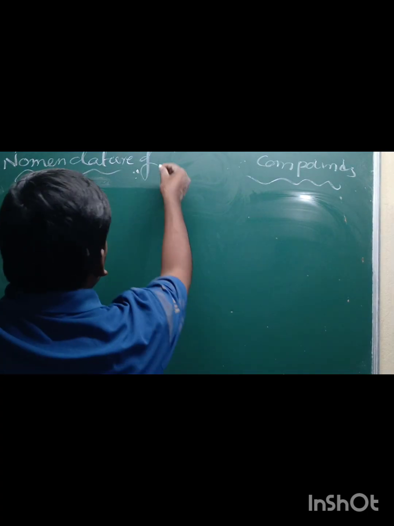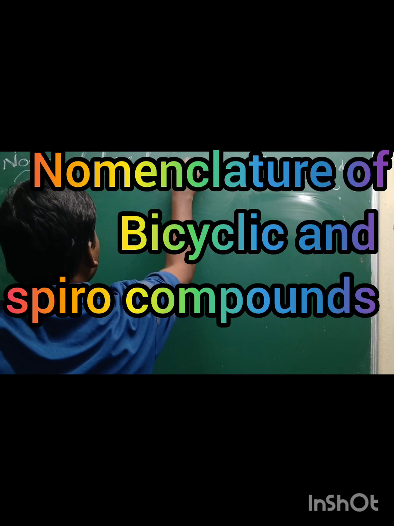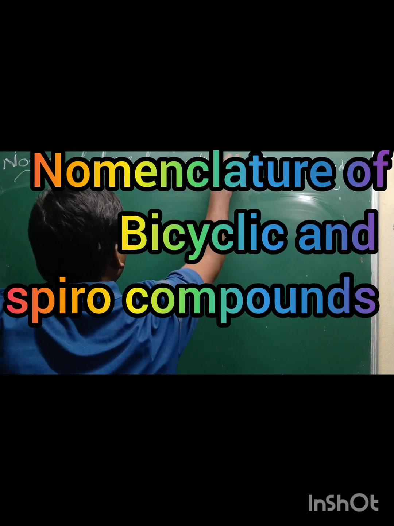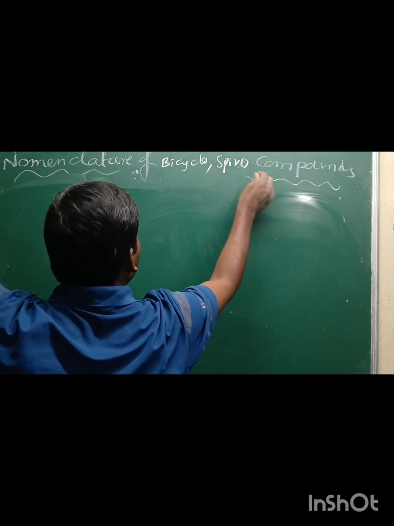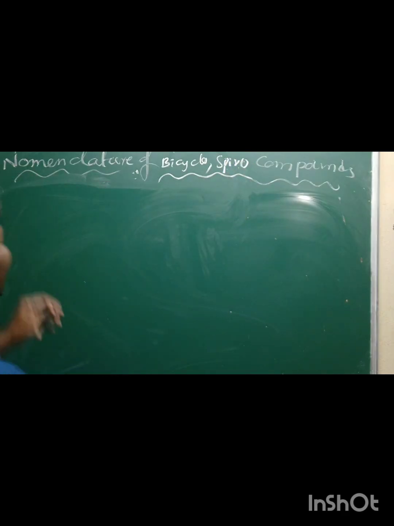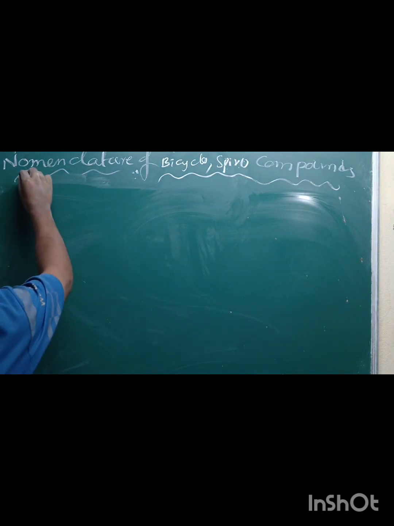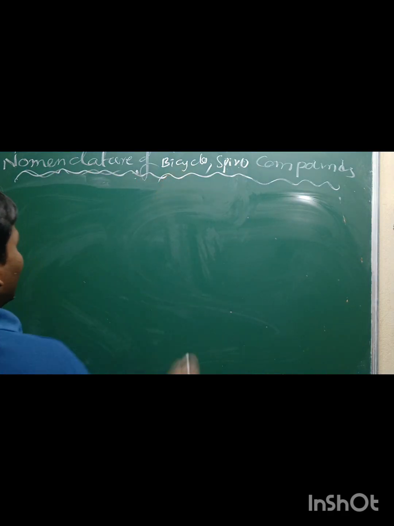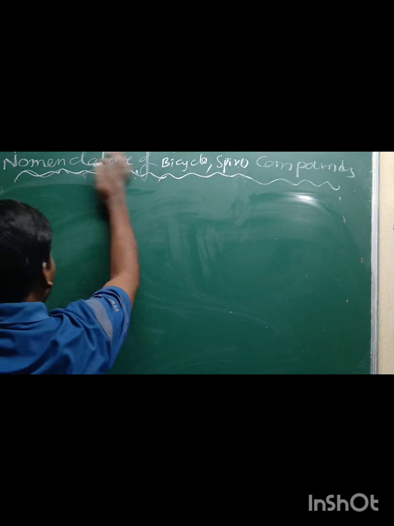Now I would like to discuss another concept: how to give the nomenclature of bicyclic compounds. The nomenclature of bicyclo and spiro compounds. What are bicyclic compounds? If the closed chain compound contains at least two rings, it is called bicyclic.